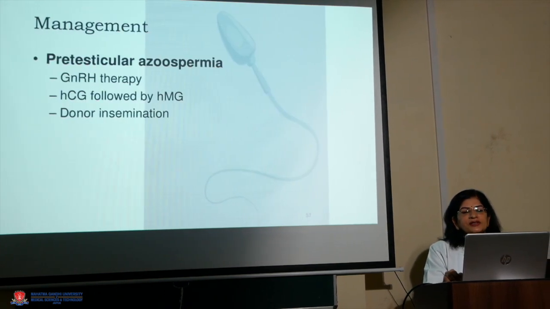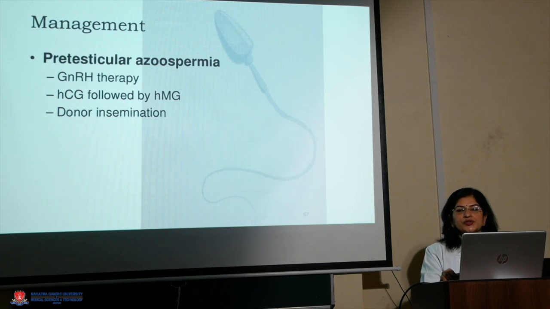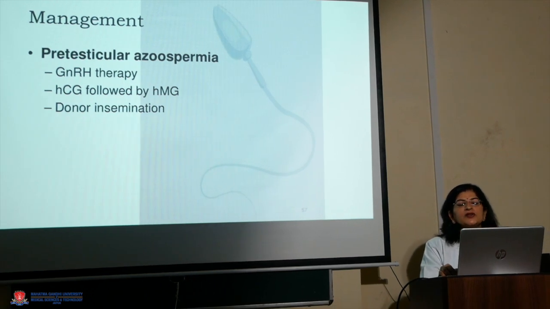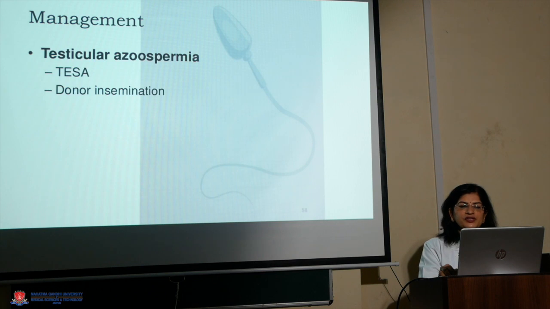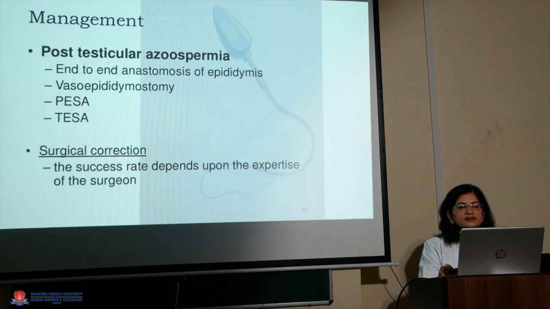So how to manage? In pre-testicular azoospermia, gonadotropin releasing hormone therapy can be given, or HCG followed by HMG. HCG initially has to be given if there is decreased testosterone, and it should be given twice weekly, followed by HMG, or if these treatments are not effective, then we can advise donor insemination. In cases of testicular azoospermia, with micro TESE we can see if there are sperms, and if we are not able to find any sperms, then donor insemination is the treatment.